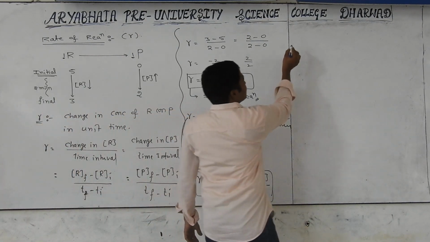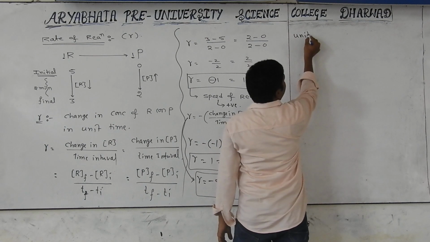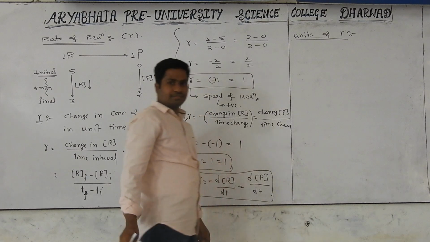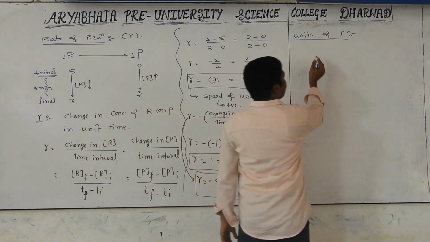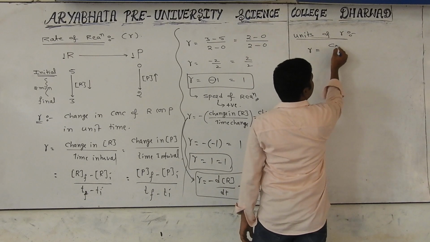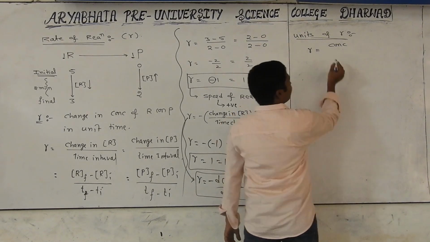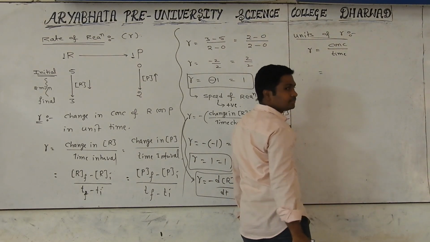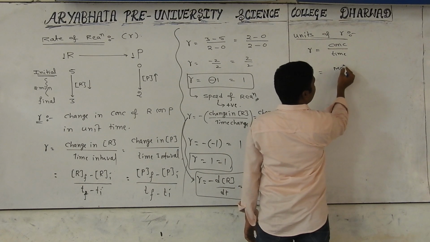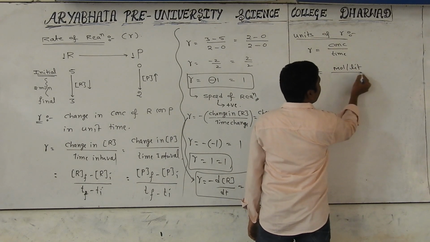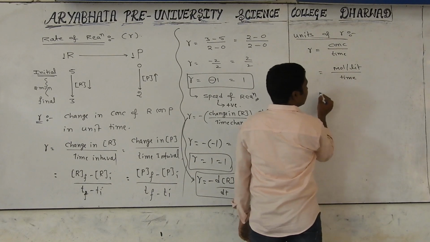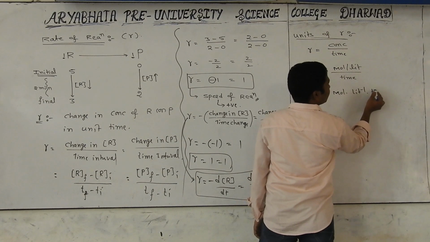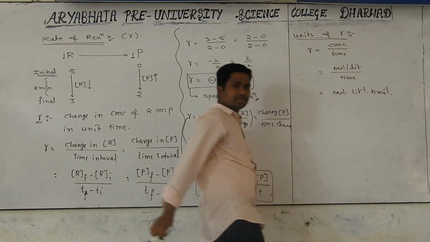Okay. We have to discuss one more important thing here: units of R. What are the units of rate of reaction? Anybody? R is equal to concentration in the numerator and time in the denominator. What are the units of concentration? Commonly mole per liter, divided by time. Can we simplify this? Mole per liter is mole liter inverse, and time also goes up as time inverse.